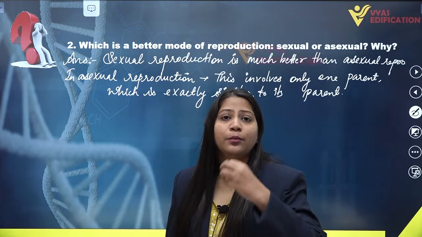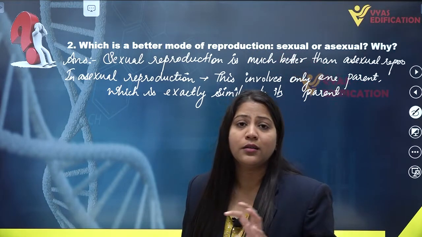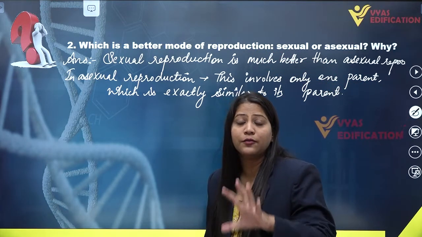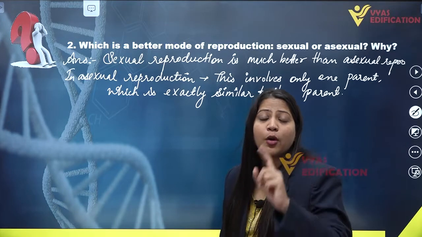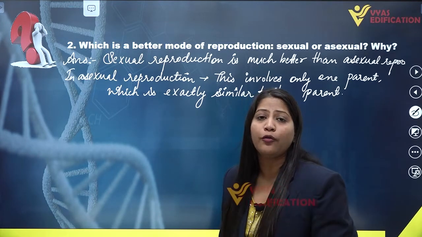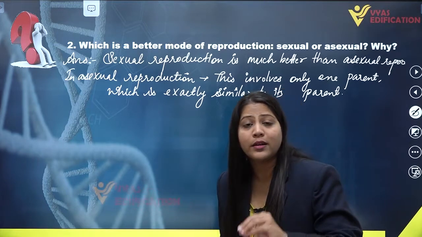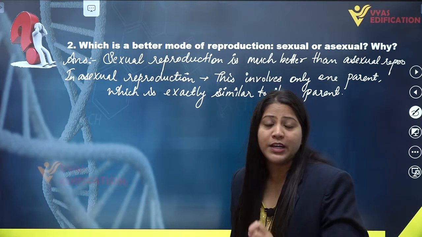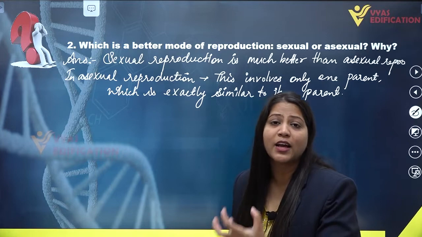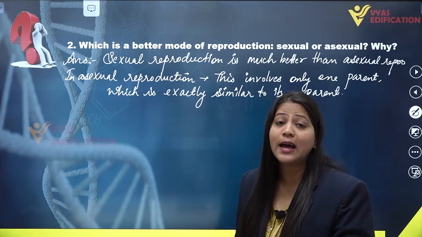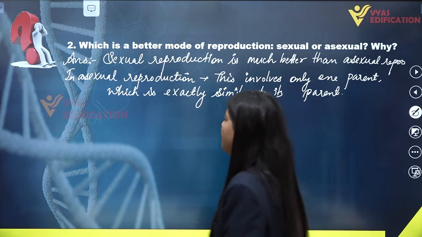All the genetic material, the genetic information, will be passed from only one parent to its offspring. That is the reason why all the offsprings or individuals produced from asexual reproduction are exactly similar to the parent.